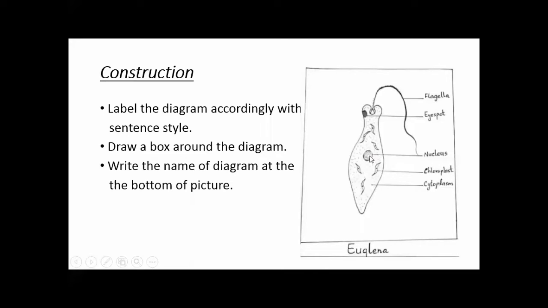Then nucleus, which is in the center. These are rod-like or elongated structures which are called the chloroplast. And this is a granular structure in which all the organelles of the organism in the euglena float. All the organelles means the eye spot, the nucleus and the chloroplast float in it. This is the cytoplasm, and the outer layer is the cell membrane. Then you will write the name of euglena at the bottom of the picture and move to the next slide.